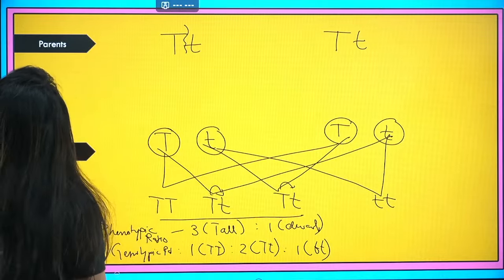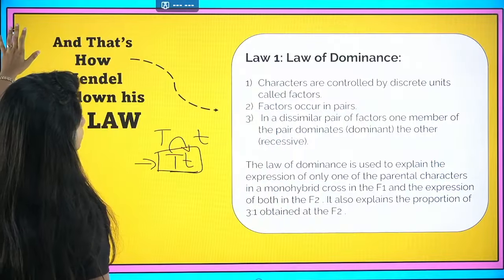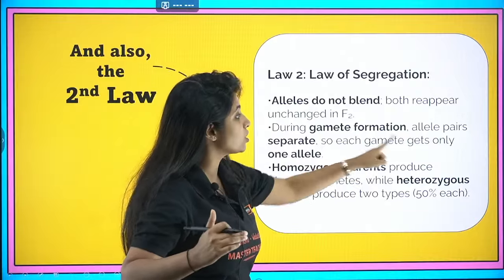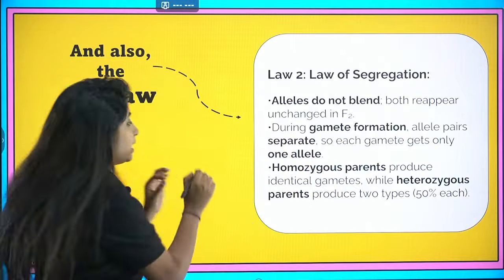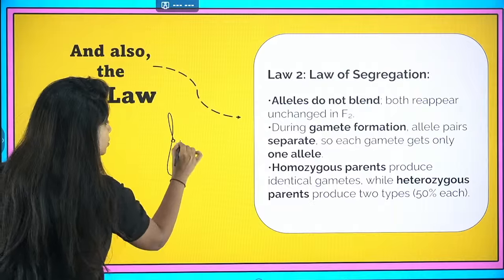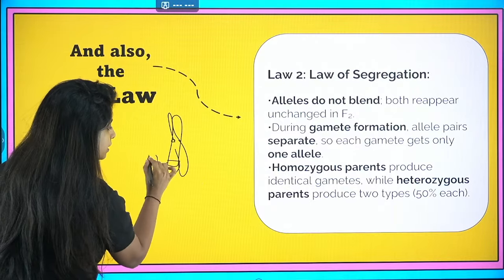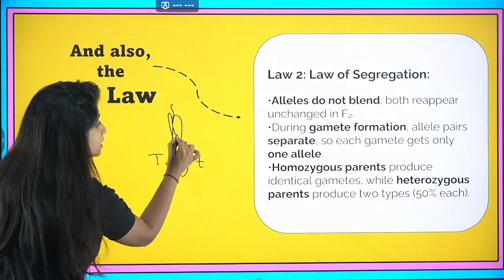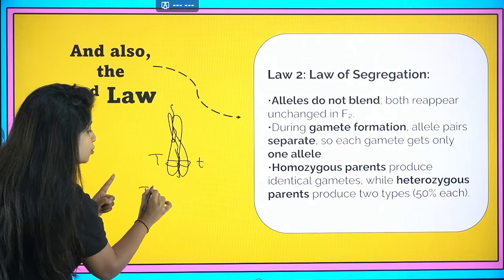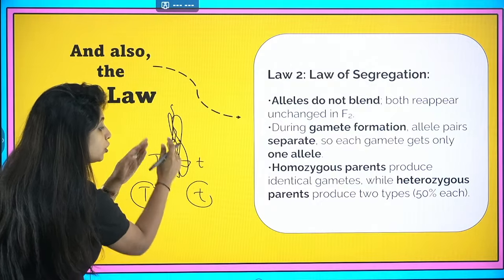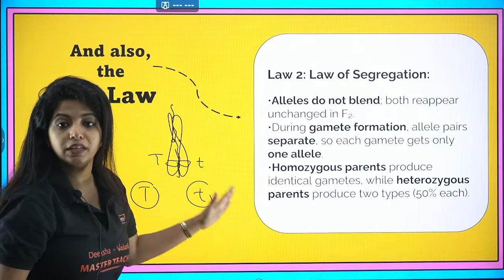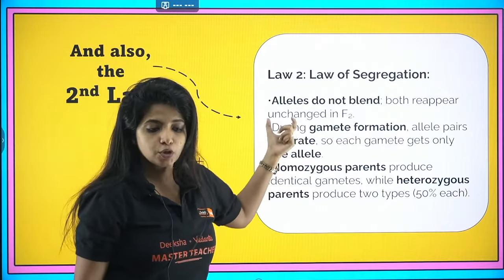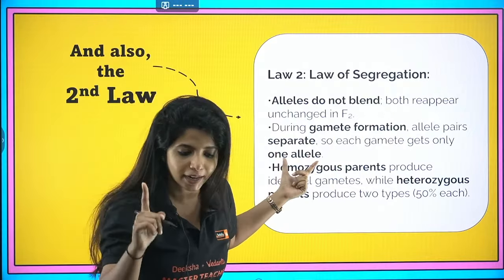He also said one more very important thing: during gamete formation, allele pairs separate, so each gamete gets only one allele. If these are the chromosomes, here I have capital T, here I have small t. When gametes are formed, these two separate and only one goes into one gamete. Both of them cannot go into one gamete. Only half goes. During gamete formation, allele pairs separate so that each gamete gets only one allele.